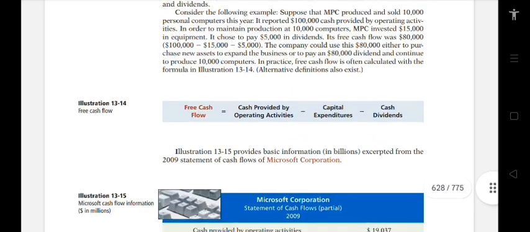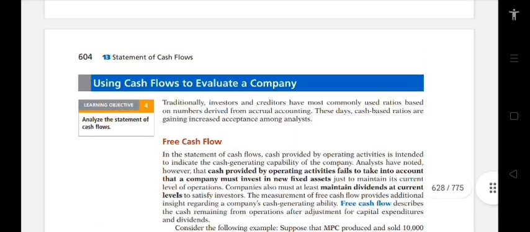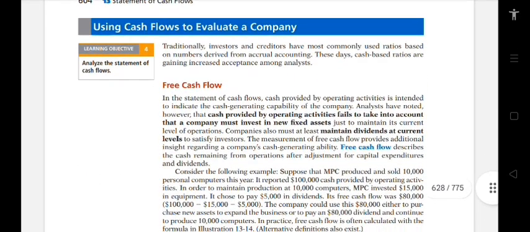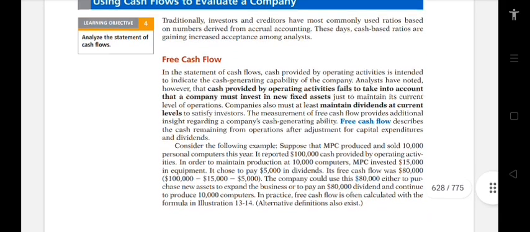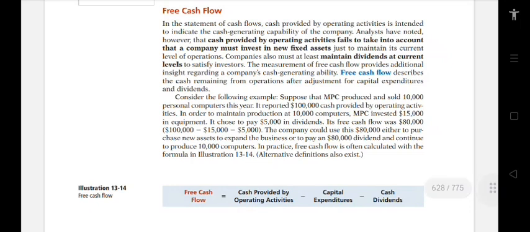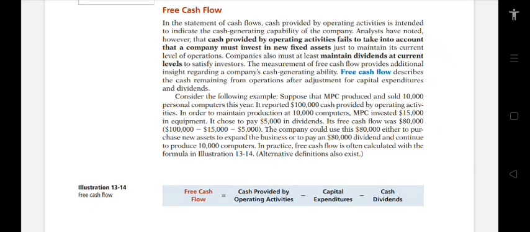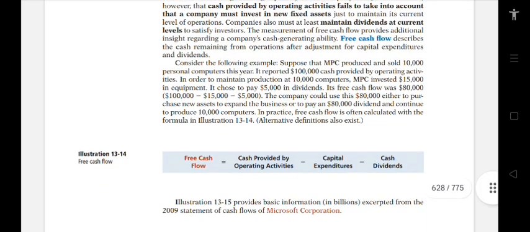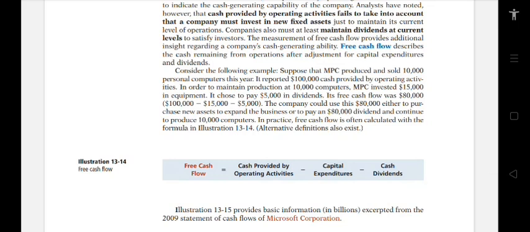So next, we have using cash flow to evaluate a company. The statement of cash flows can provide cash from operating activities intended to indicate cash-generating capability, as company analysts have noted. However, cash provided by operating activities fails to take into account that a company must invest in fixed assets just to maintain its current level of operations.